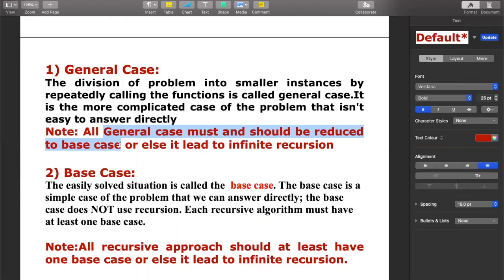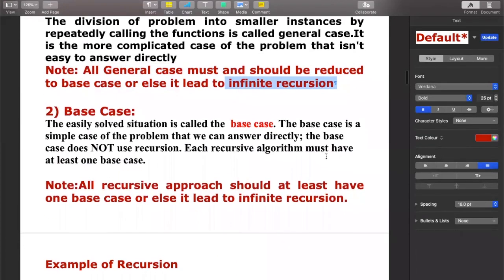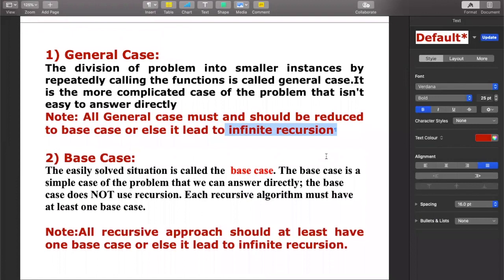If the general case does not reduce to a base case, then that problem cannot be solved by recursion, because it's going to infinite recursion. So these are the two cases present in recursion. This is the theoretical part about recursion.